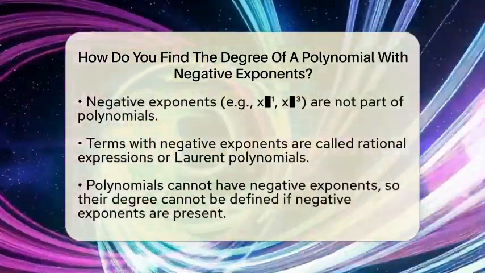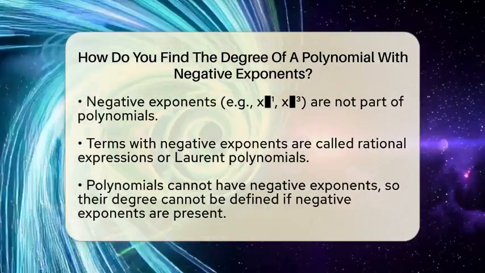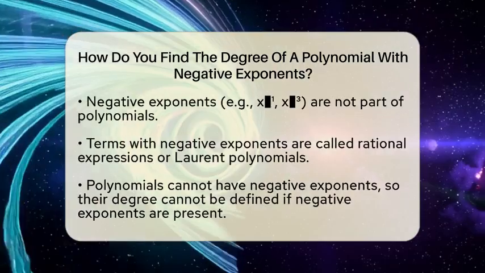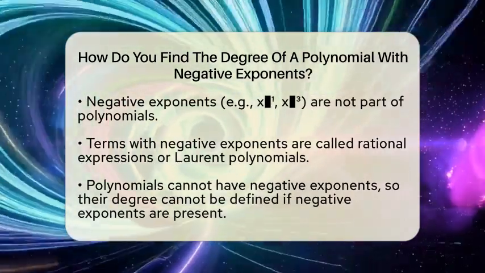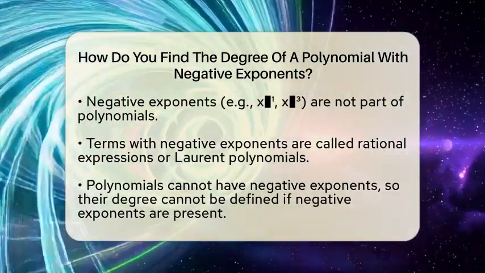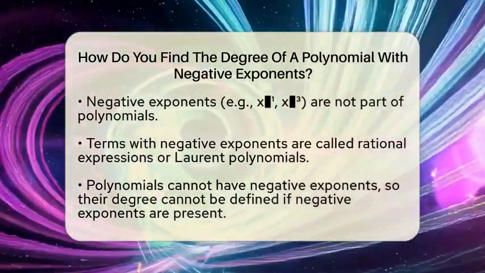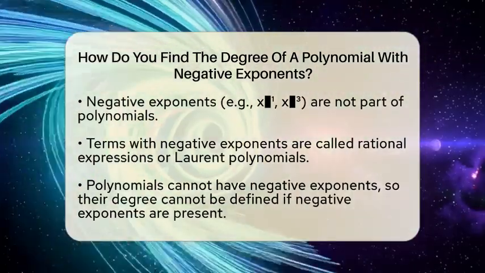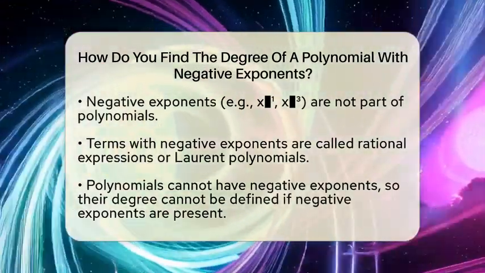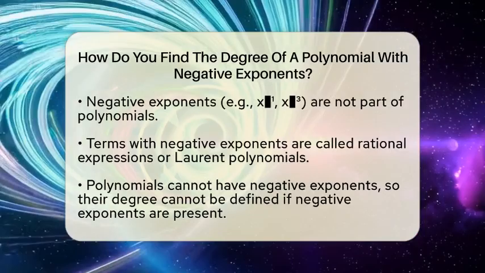But if you come across terms with negative exponents, like x to the power of -1 or x to the power of -3, things change. These terms are not part of a polynomial because they have negative exponents. Instead, they are called rational expressions or Laurent polynomials. They involve variables in the denominator, like 1 over x or 1 over x cubed.